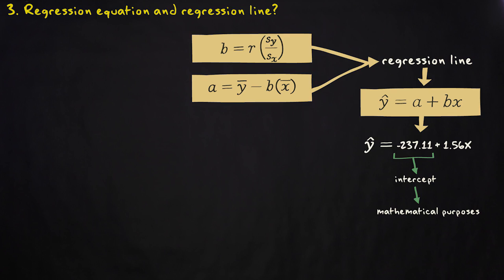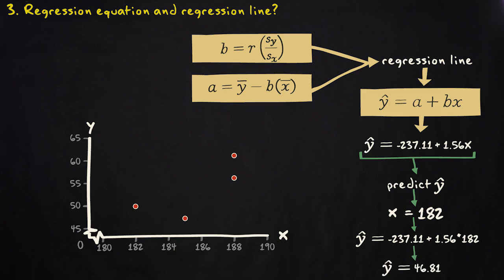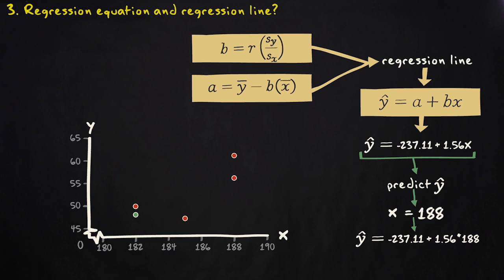With the regression equation found, we can predict the value of our dependent variable when our independent variable equals 182 centimeters, the minimum value in the sample. That's minus 237.11 plus 1.56 times 182. That makes 46.81. That's here. We can also do that for our maximum value. That's minus 237.11 plus 1.56 multiplied with 188.